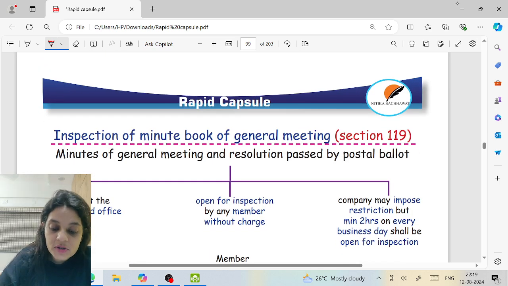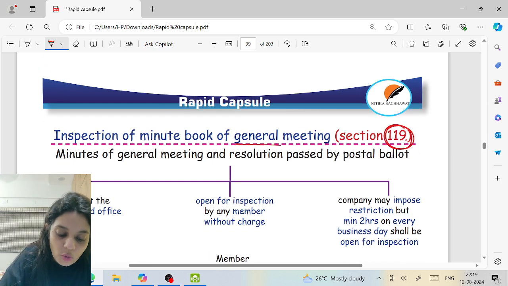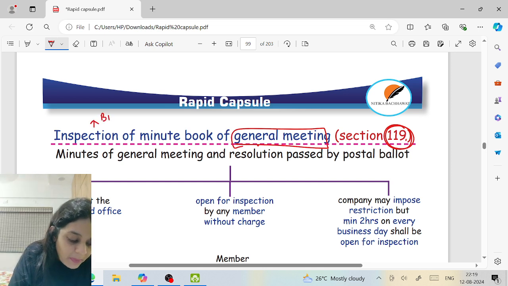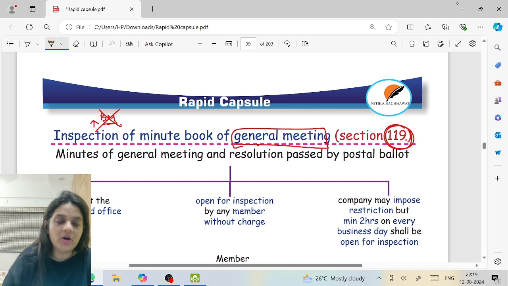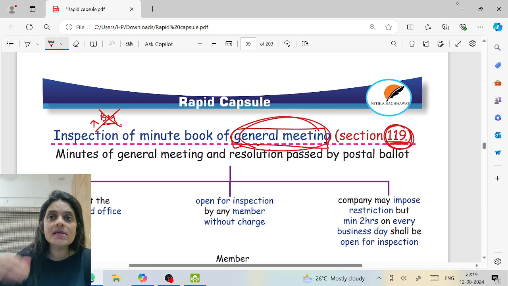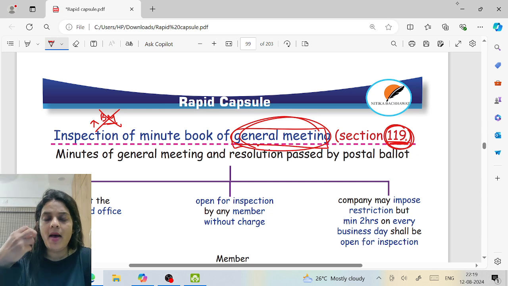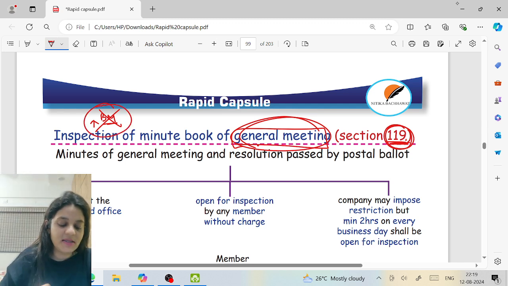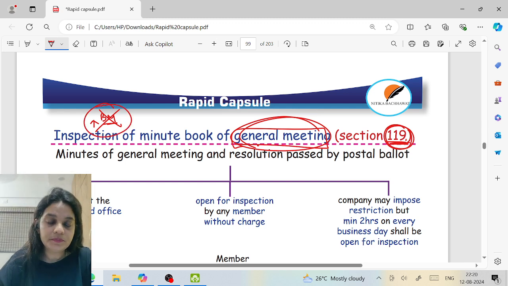Inspection of minute books. Now please, 119 is only for general meeting. You cannot inspect the minute books of the board meeting. And section 119 is talking about inspection of minute books only. That means, can a member go and inspect the minute books, read, take copy? Yes. But only minute books of general meeting. You don't have a right to access the minute books of board meeting.